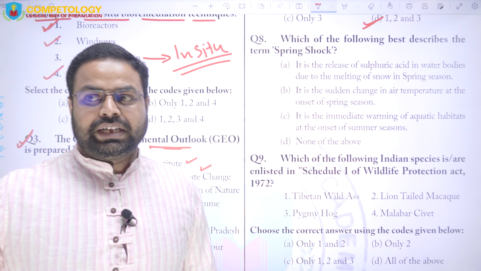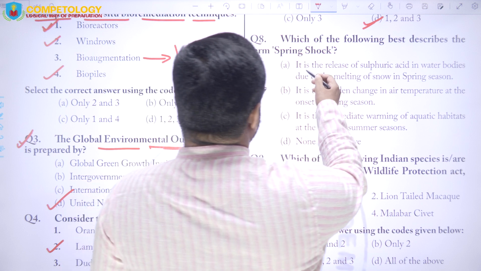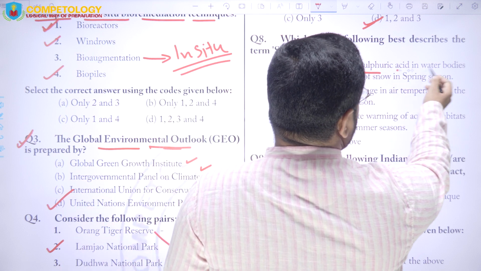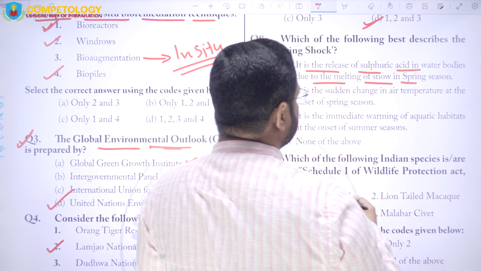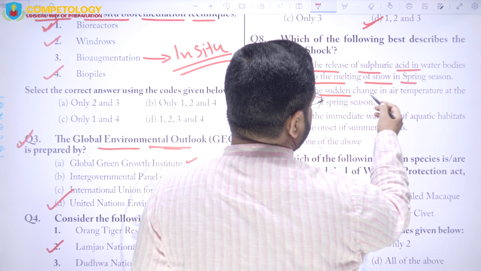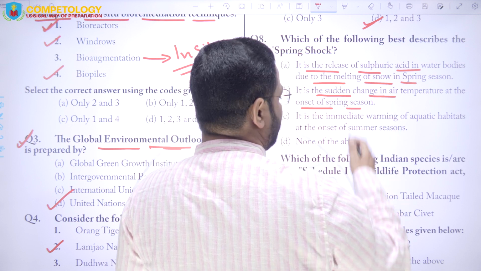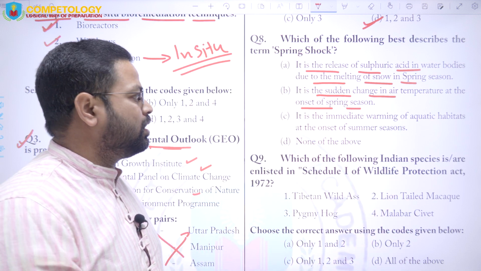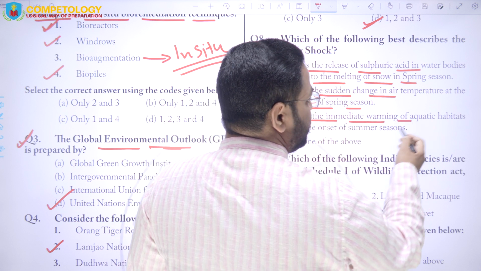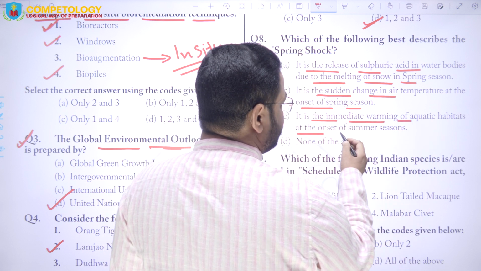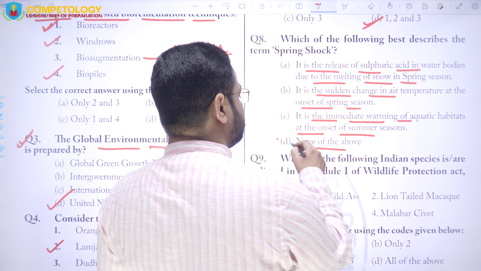Spring shock, right? So here the options: it is release of sulfuric acid in water bodies due to the melting of snow in the spring season. It is the sudden change in the air temperature at the onset of the spring. That happens in many seasons, so it is not a big factor. It is the immediate warming of aquatic habitat on the onset of the summer. So this is also not it, and none of the above is not possible.